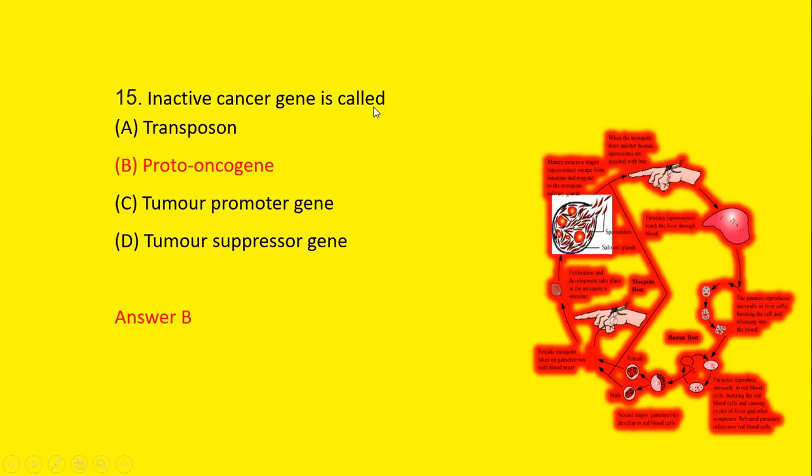Inactive cancer gene is called transposon, proto-oncogene, tumor proto-oncogene, or tumor suppressor gene. We know that inactive cancer gene is known as proto-oncogene. So option B is the correct answer.